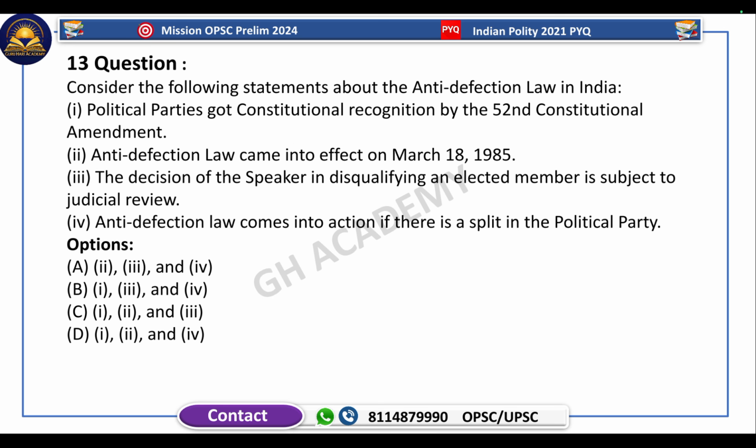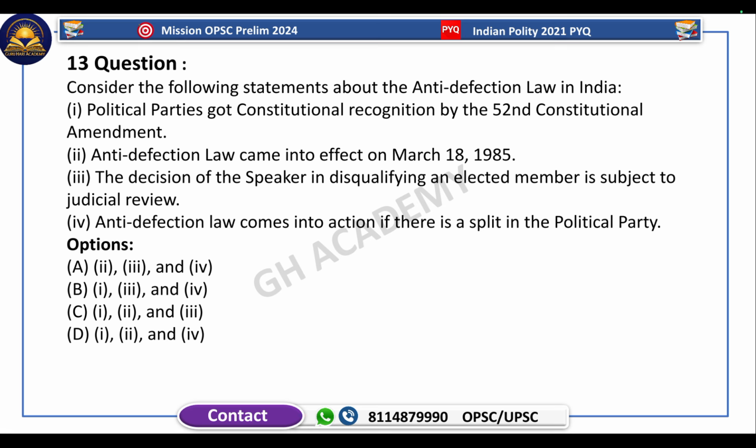Question number 13. Consider the following statements about the anti-defection law in India. Political parties got constitutional recognition by the 52nd Constitutional Amendment. True statement. The anti-defection law came into effect on March 18, 1985. It's also true, it's a fact. It's a factual question, but it's true. The decision of the Speaker in disqualifying an elected member is subject to judicial review. Yes, obviously, everything is under judicial review. It came in the Kesavananda Bharati and Minerva Mills cases.